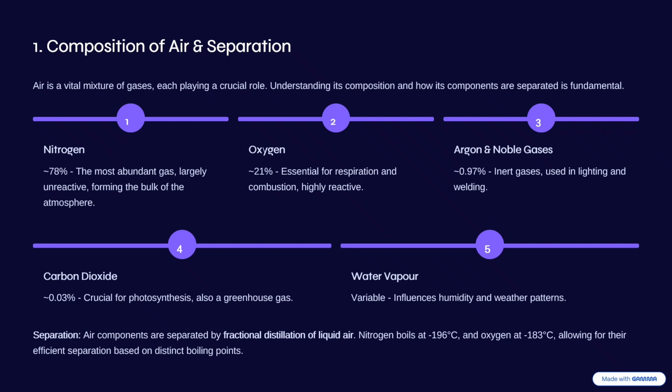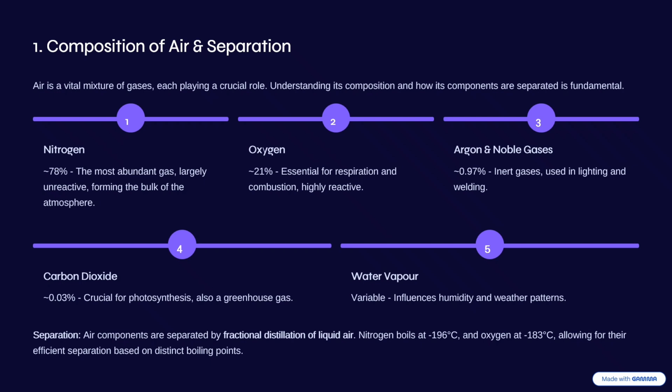That leaves you with nitrogen, oxygen, and noble gases, to which you apply cooling and also pressure of around 200 atmospheres. So we cool it so that it becomes liquid air, and then we do fractional distillation, or we boil it and get different fractions.